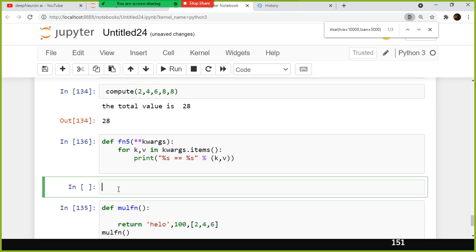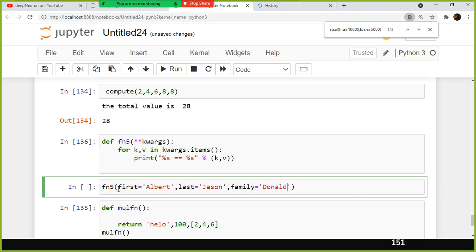Here I'm going to call this function fun5. Let's say a person's name, right? First name is Albert, and the last name is Jason, and the family name is something like Donald.